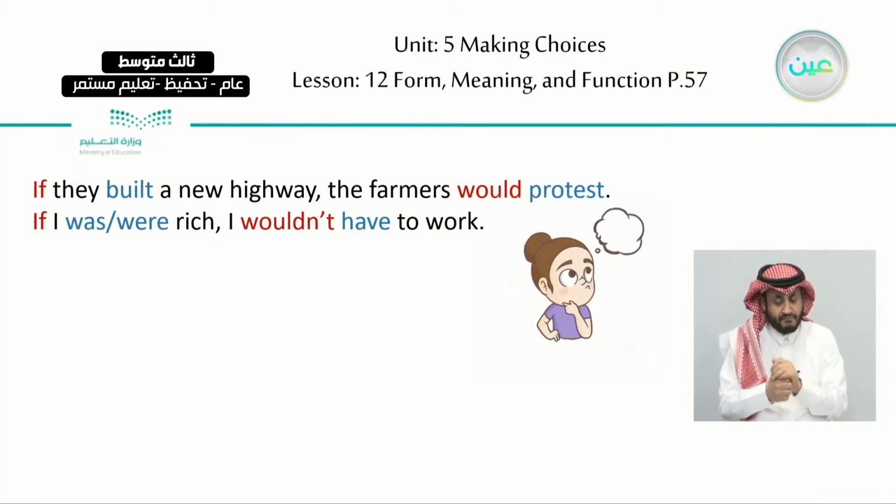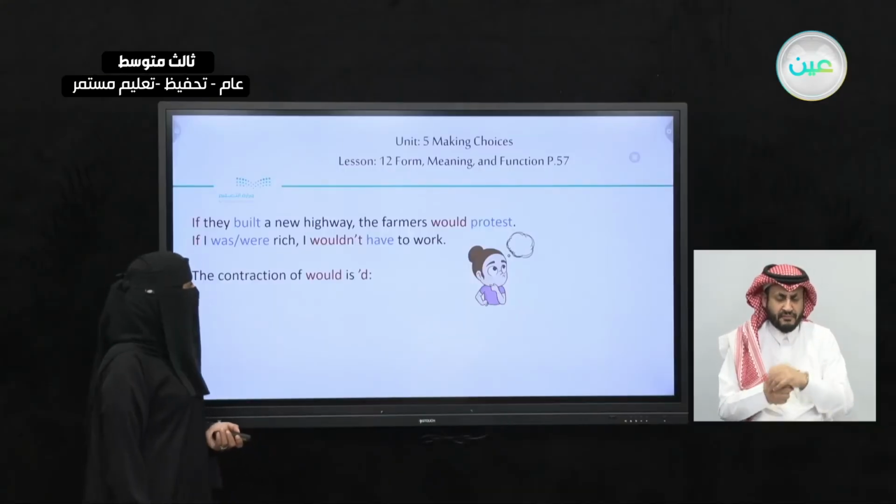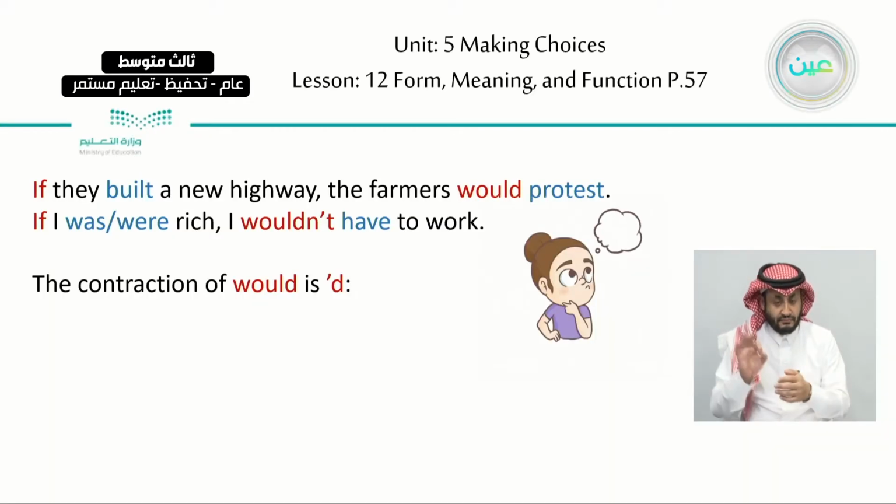Now, I have these two examples. If they built a new highway, the farmers would protest. Okay? If I was or were rich, I wouldn't have to work. Okay? The contraction of would is 'd. Like I'd, you'd, he'd.